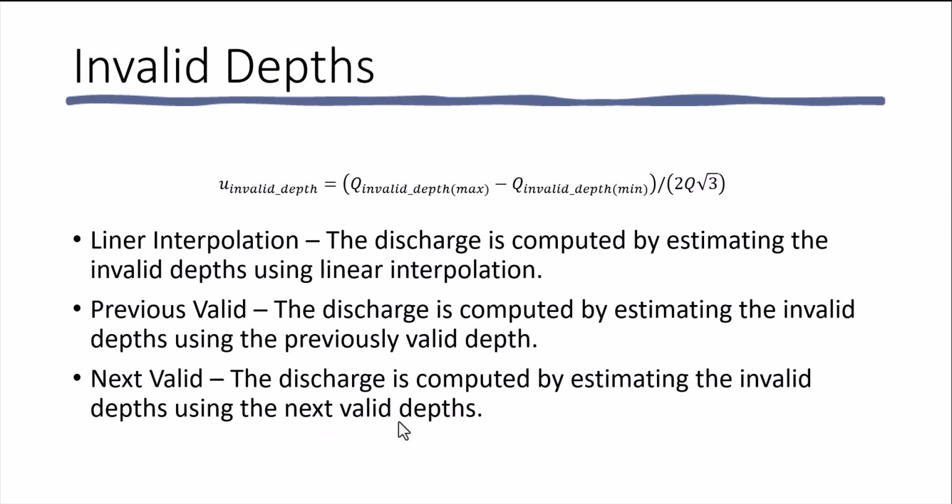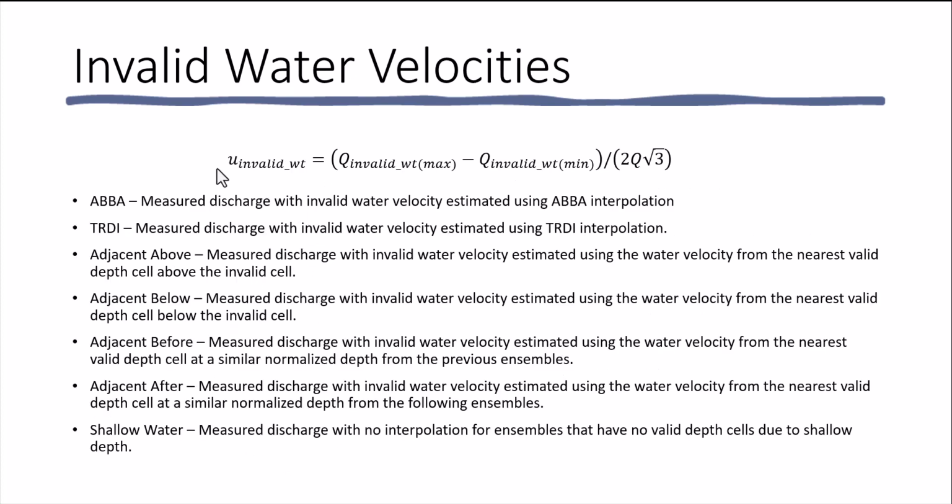velocity. Invalid depths are computed in much the same way, using linear interpolation, using the previous valid, and then using the next valid. Invalid water velocities use 7 different simulations. For the first simulation, ABBA, measured discharge with invalid water velocities are estimated using the ABBA interpolation, which is automatically applied by QRevInt. Another simulation computes the measured discharge with invalid water velocity estimated using TRDI's interpolation.